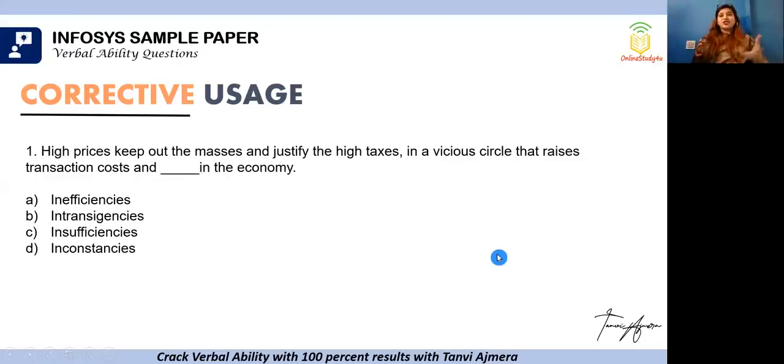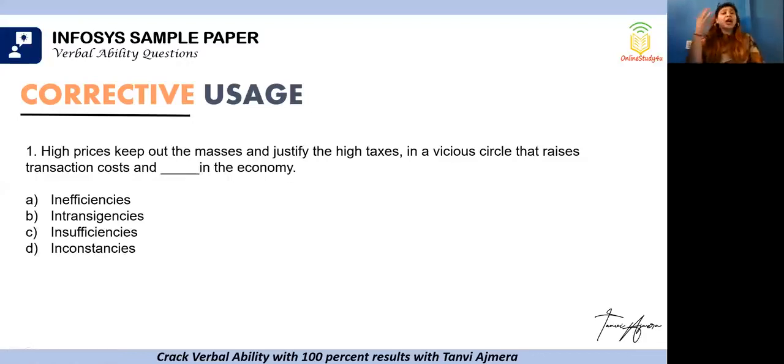Intransigencies. So in the case of, students, when it comes to grammar, I've told you time and again that it's very, very important that you guys know different words, etc. So intransigencies is one new word for you, right? And inefficiencies. Now you guys already know the meaning of the word inefficiency.